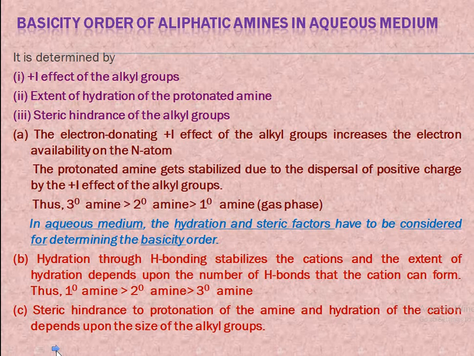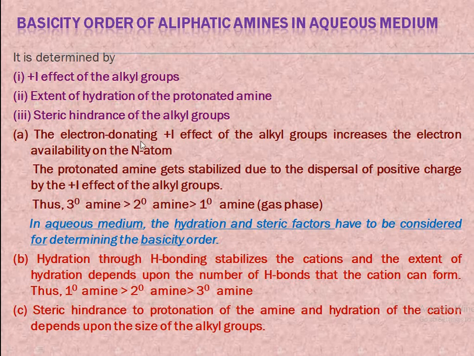The basicity order of aliphatic amines is determined by the +I effect of the alkyl groups. But in aqueous medium, the basicity order of aliphatic amines is determined by two other factors also, that is the extent of hydration of the protonated amine and the steric hindrance of the alkyl groups present on them. The first one is the +I effect of alkyl groups.